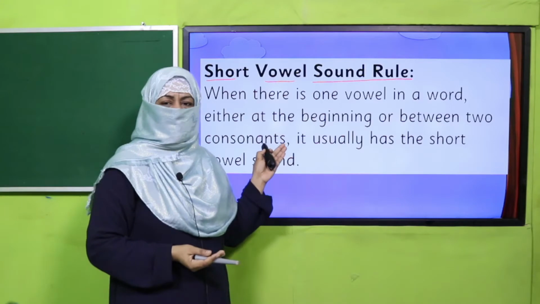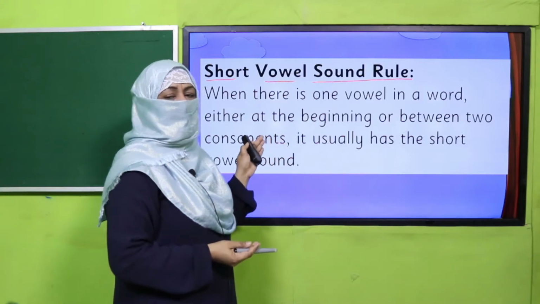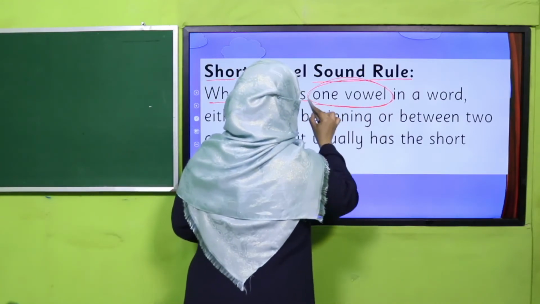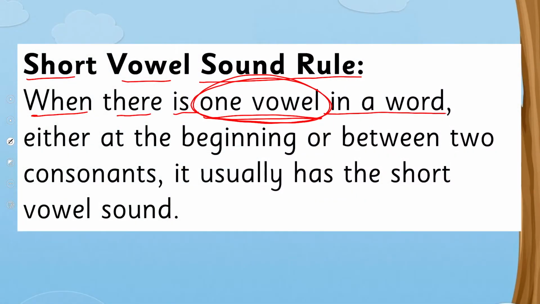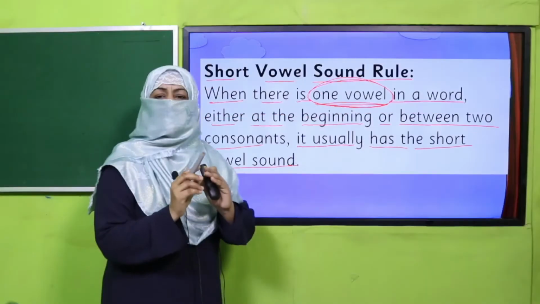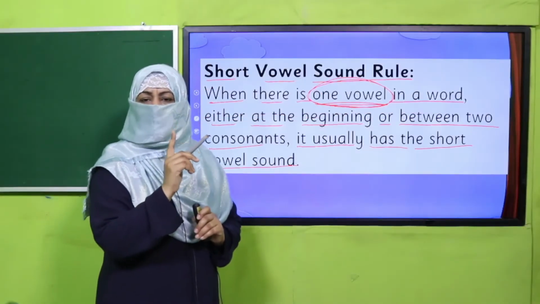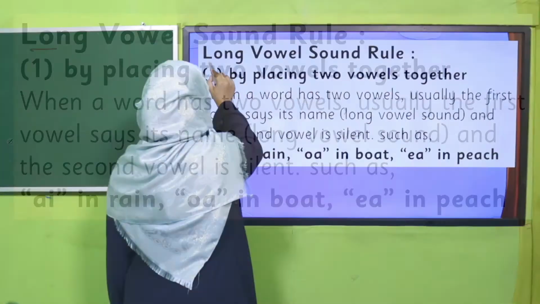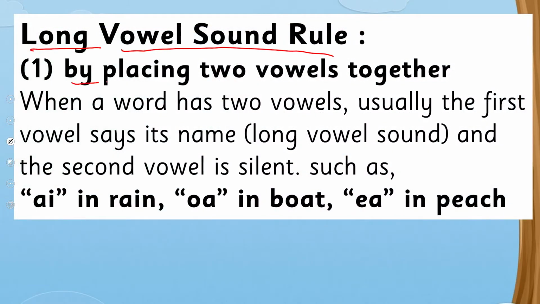So the first rule which we are learning is short vowel sound. It's very simple. When there is one vowel in a word, you see one vowel either at the beginning or between two consonants, it usually has the short vowel sound. So the simple rule is, if in a word you find just one vowel, it means it will be short vowel sound. So when long vowel sound comes, by placing two vowels together.